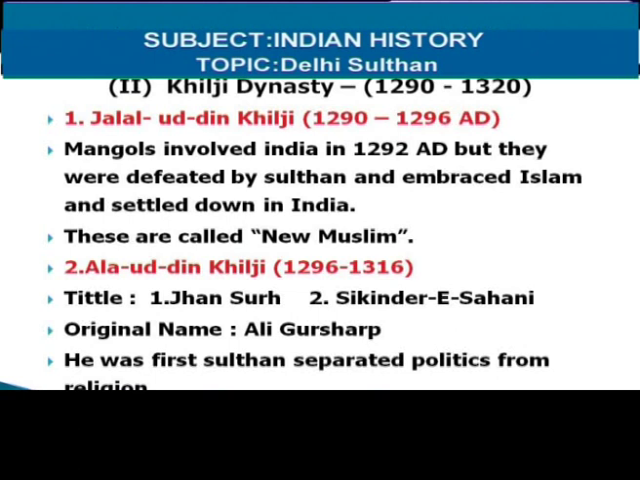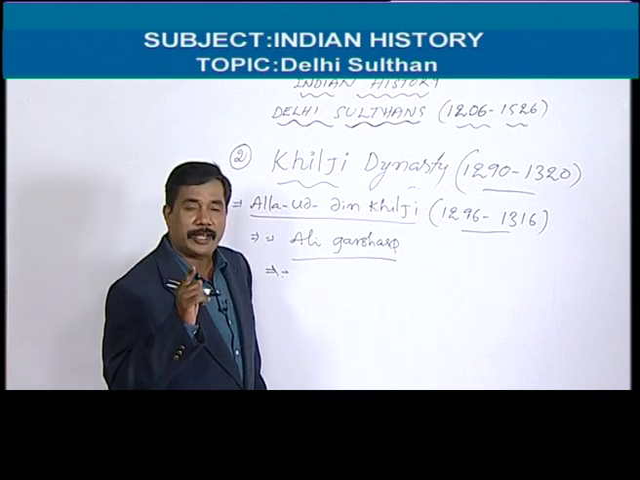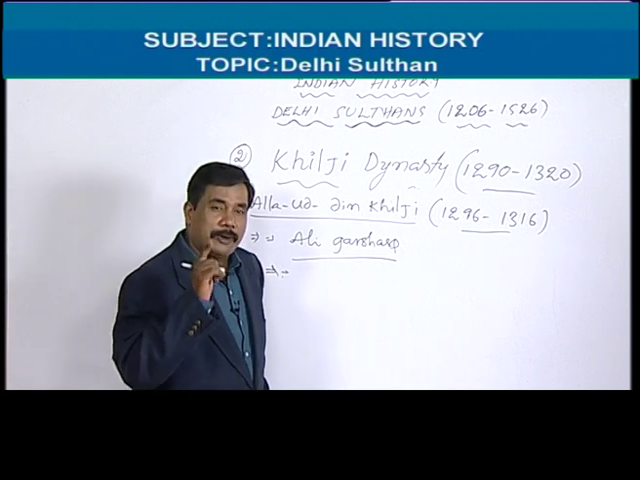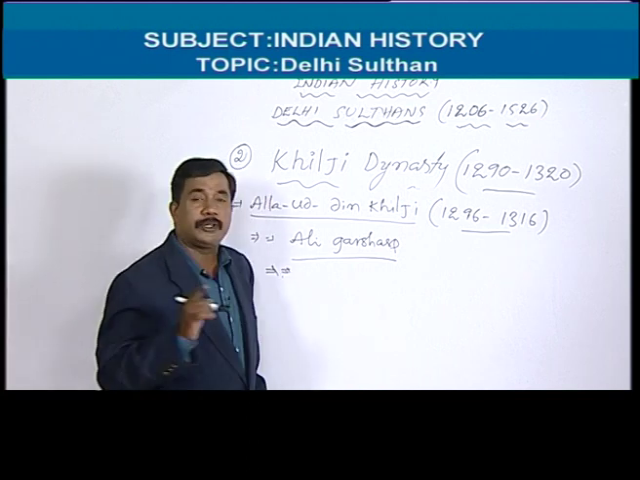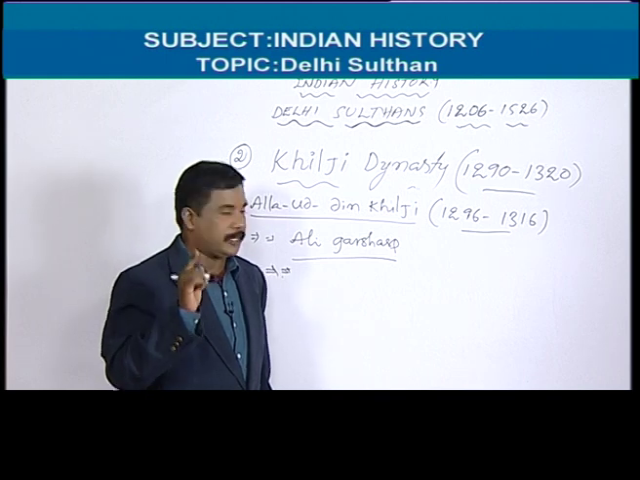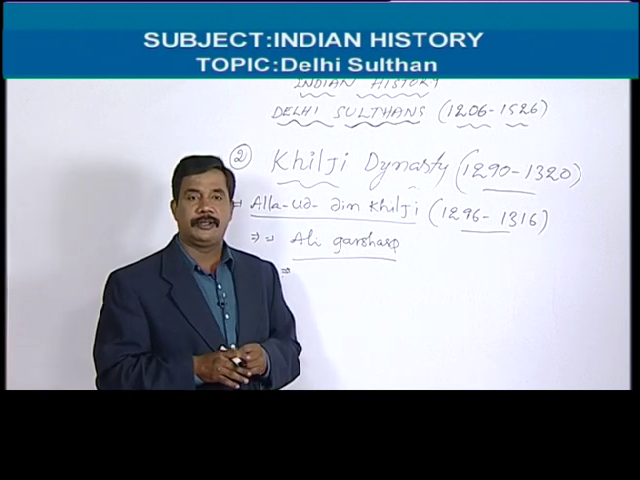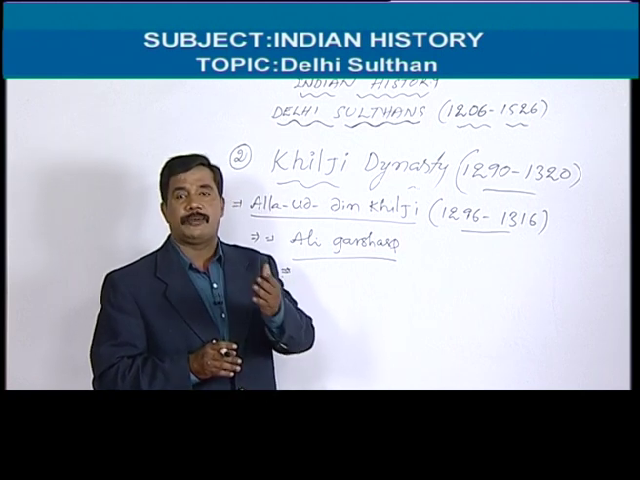But now you see, first of all I want to say, Alauddin Khilji separated politics from religion. This is the most important point we should remember. Who was the first Delhi Sultan to separate politics from religion? This is the first Sultan. So why are we saying he separated politics from the religion?